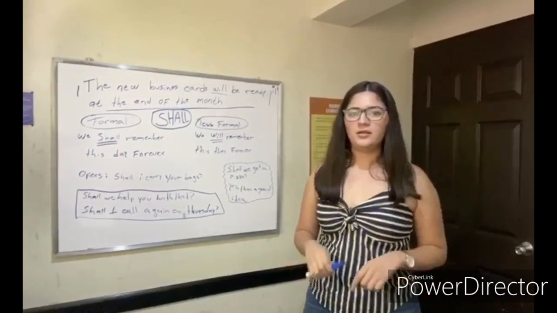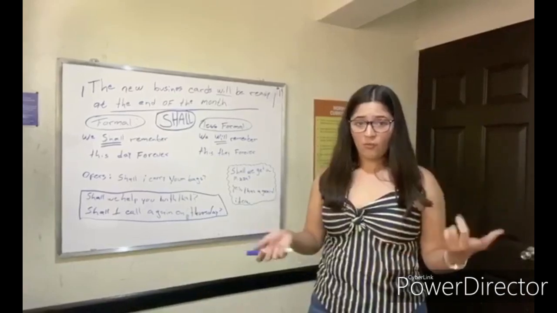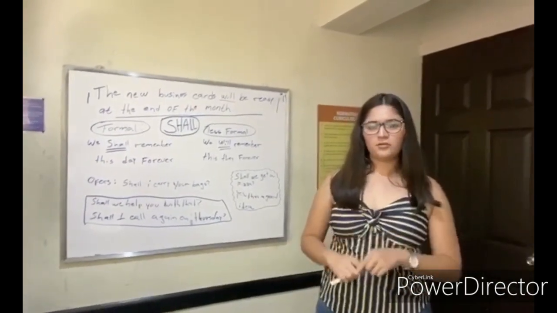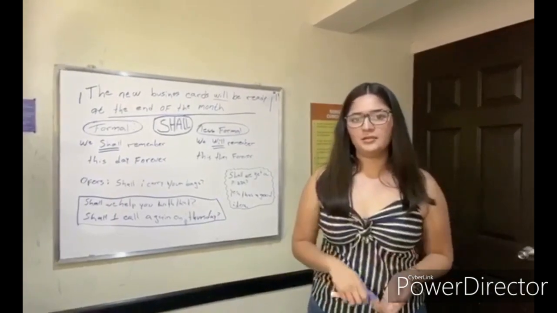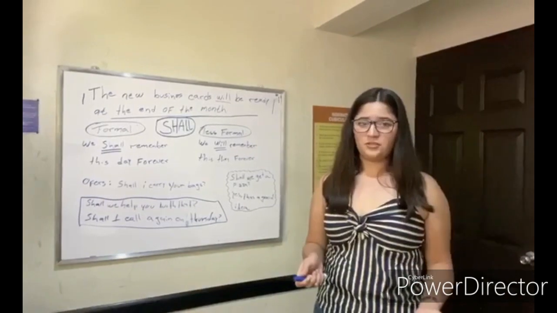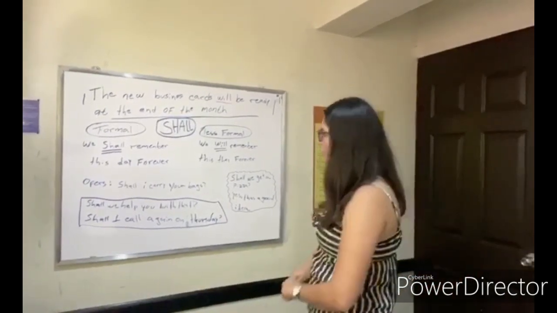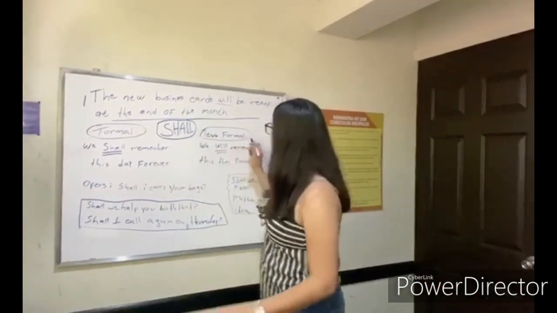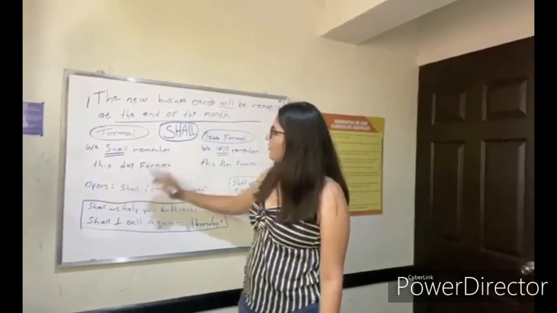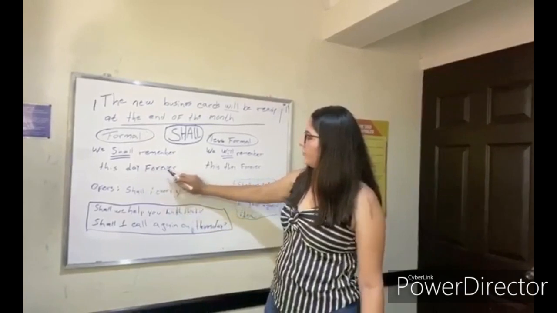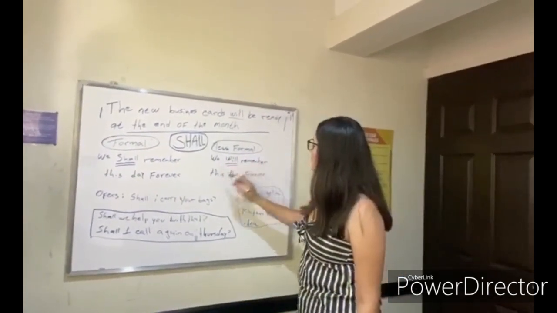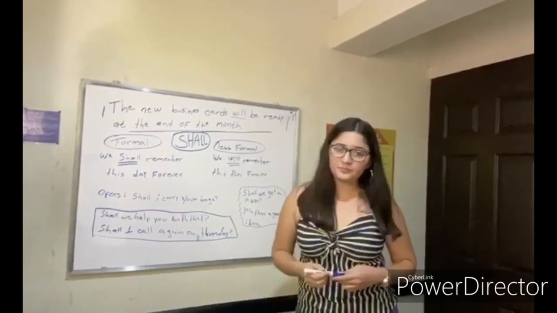We use shall instead of will, with I and we, in very formal contexts to make predictions and to talk about intentions or decisions. For example, formal: we shall remember this day forever. And less formal: we will remember this day forever.